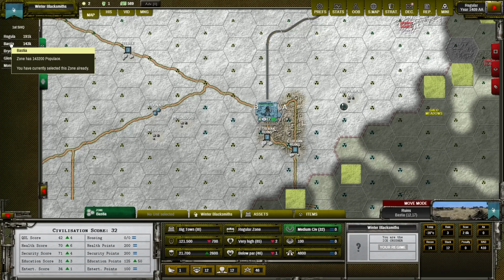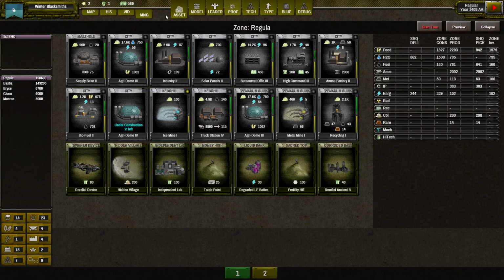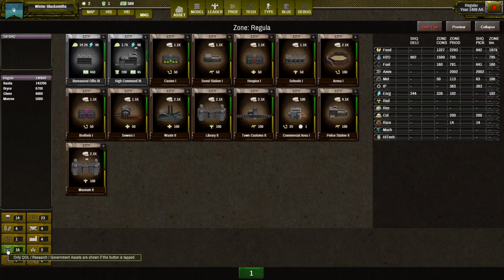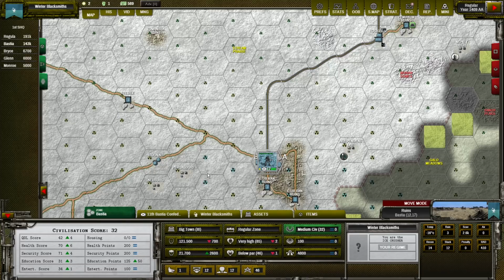If we go to more advanced zone, we can open the Manage Assets tab, and here we can filter to quality of life and research assets. So now you can see all assets that produce some research or quality of life points. As you can see, only my private sector currently is contributing to the entertainment, to the security, to the healthcare, and to the education. So all of those assets are producing quality of life points, and that's why even if I don't have any public quality of life assets, I still have quite high quality of life in my zone.